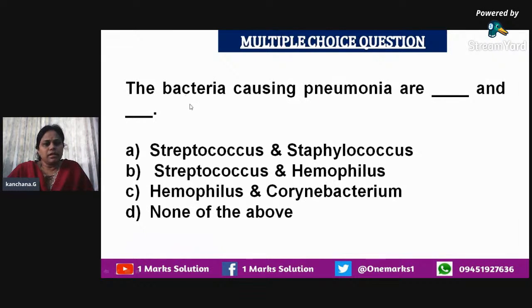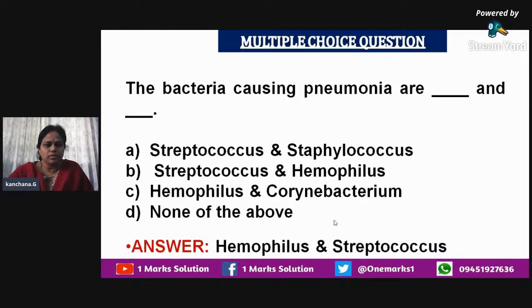Okay, the bacteria causing pneumonia are dash and dash. So we have to find out. We come across various other species in bacterium, so we have to find out which particular bacterium causes pneumonia. This Streptococcus, Staphylococcus, or even the other one causes various kinds of other infections like fever and all. So the one which causes pneumonia is going to be Streptococcus and Haemophilus. So Haemophilus and Streptococcus is the answer.